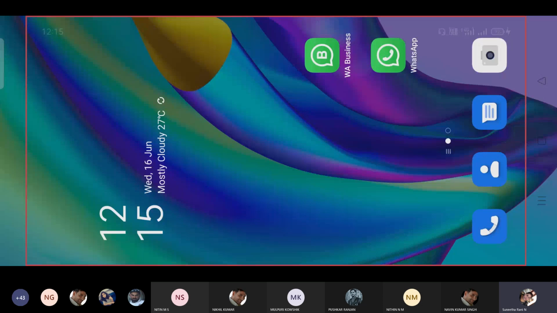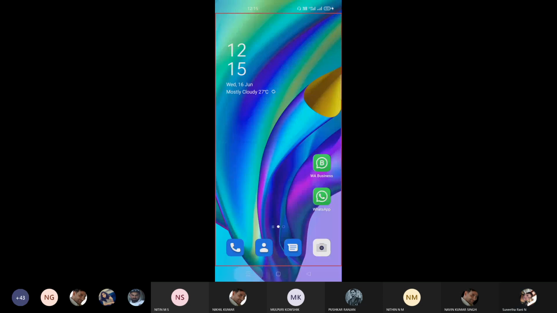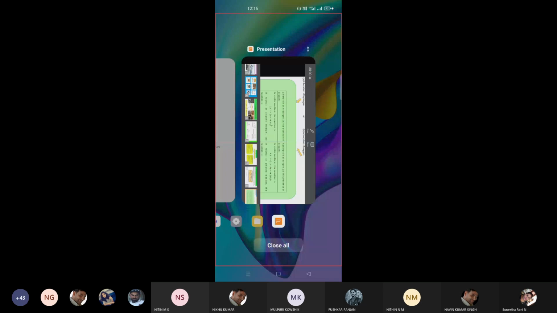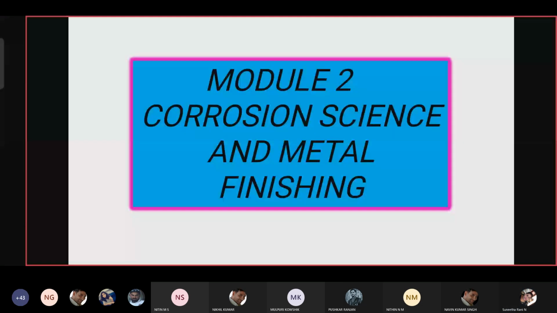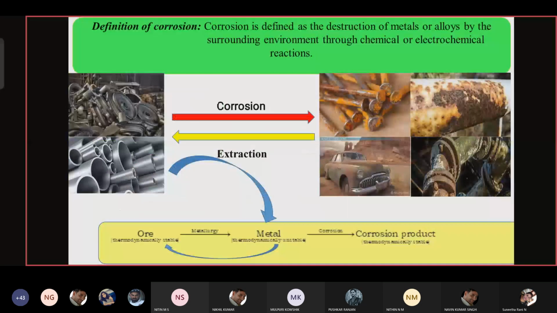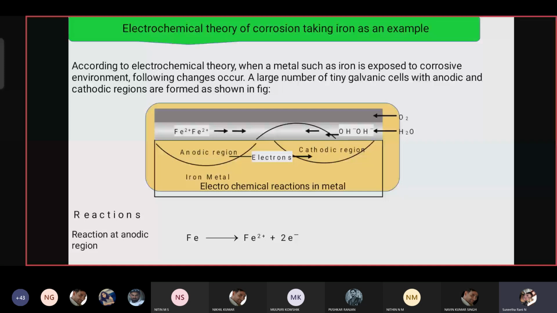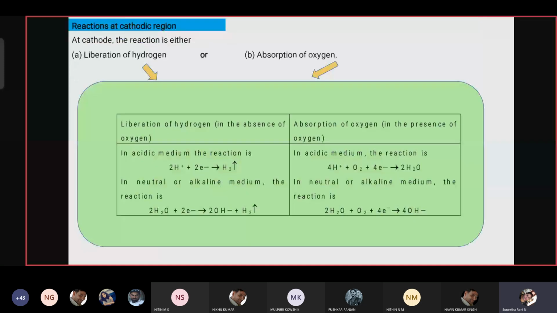This cathode reaction depends on the type of medium we are taking, acid medium or another medium. In an acid medium, more hydrogen is liberated: 2H+ plus 2e minus gives H2.